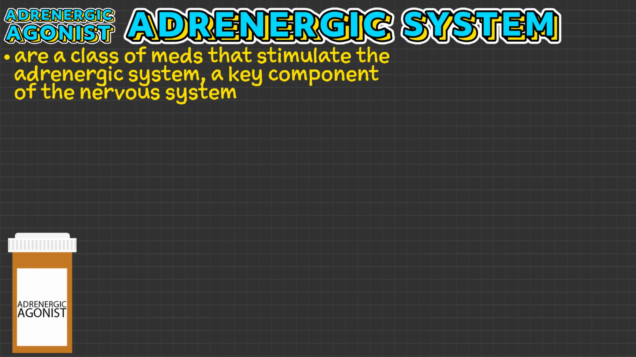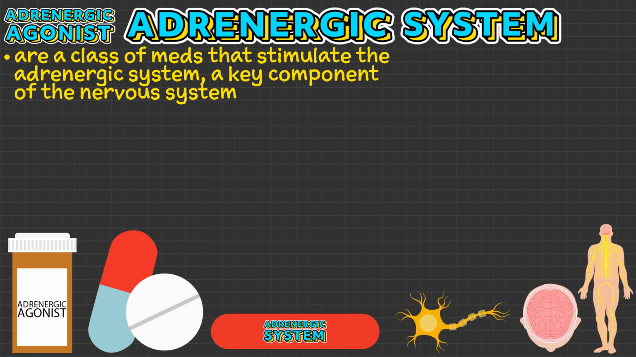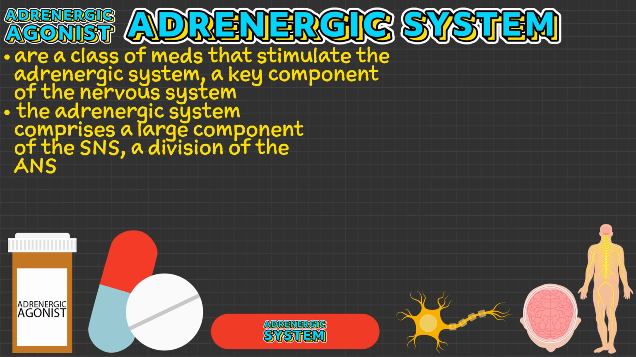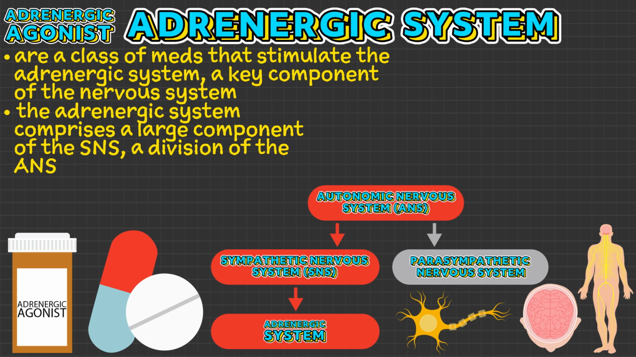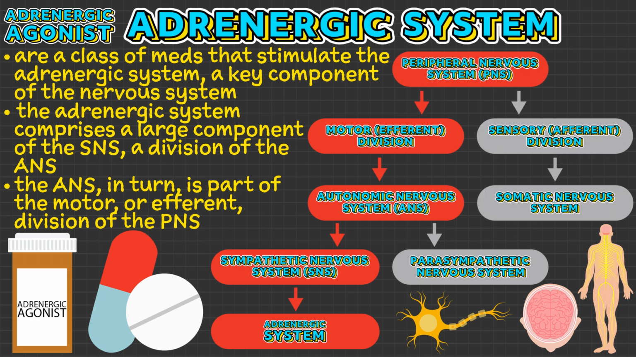Adrenergic agonists are a class of medications that stimulate the adrenergic system, a key component of the nervous system. It is therefore essential first to grasp the adrenergic system to understand adrenergic agonists. The adrenergic system comprises a large component of the sympathetic nervous system, a division of the autonomic nervous system. The autonomic nervous system, in turn, is part of the motor or efferent division of the peripheral nervous system.